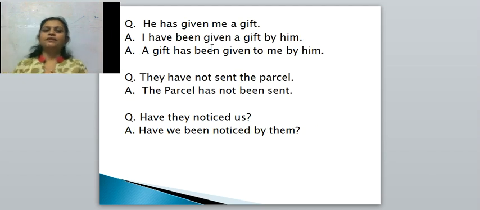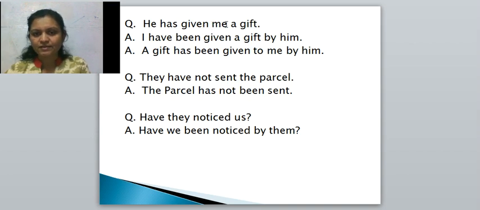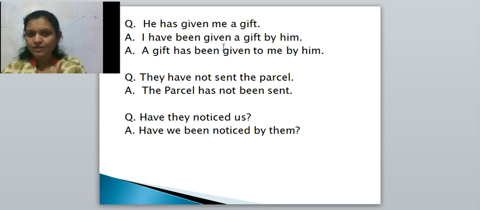Now the first sentence is, he has given me a gift. See, in this sentence I have used both objects, the direct object and the indirect object, because we have learnt about it in the first lecture. He is the subject, given is the verb, me, to whom he has given, is the indirect object, and a gift is the direct object. First I have written the answer of the indirect object. Me is the object pronoun of I. That's why I have written I here.